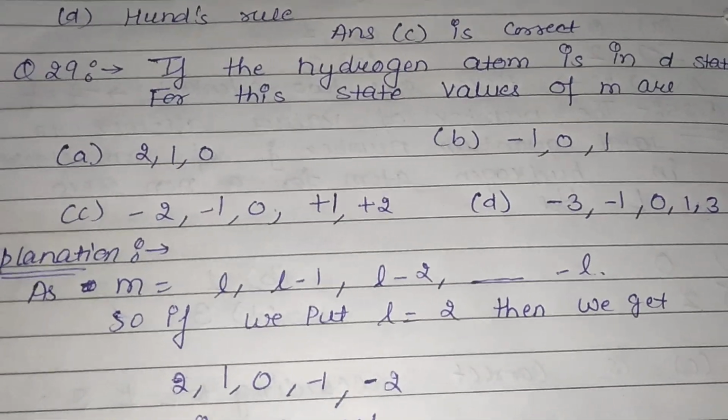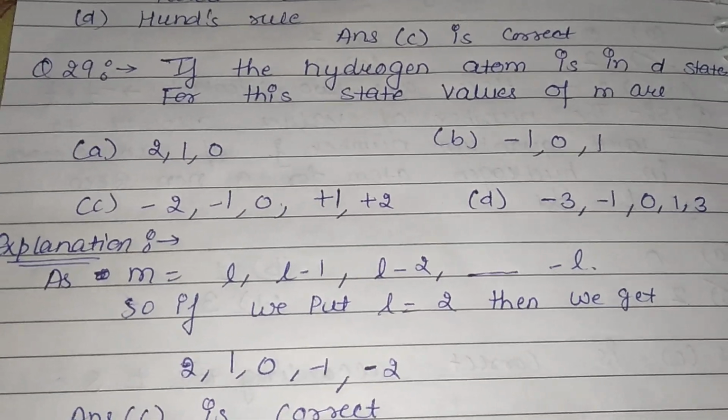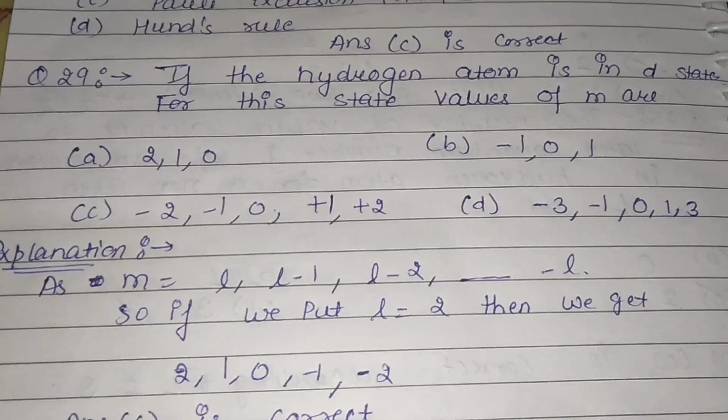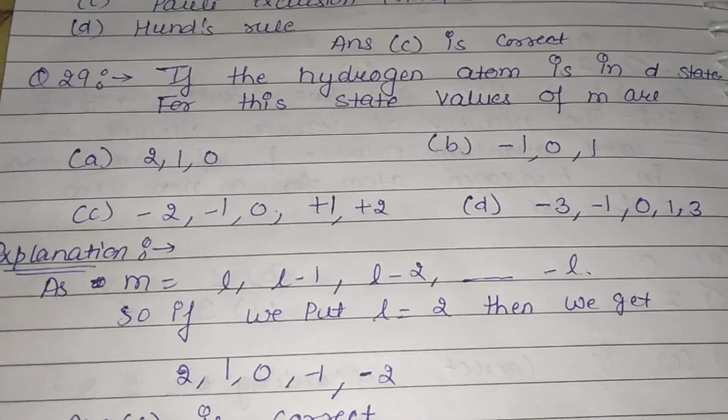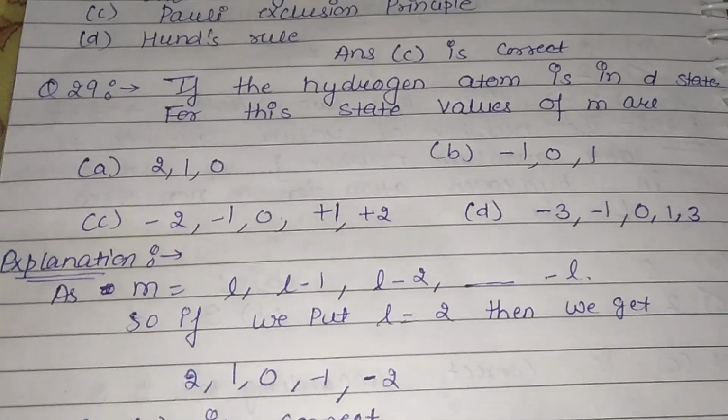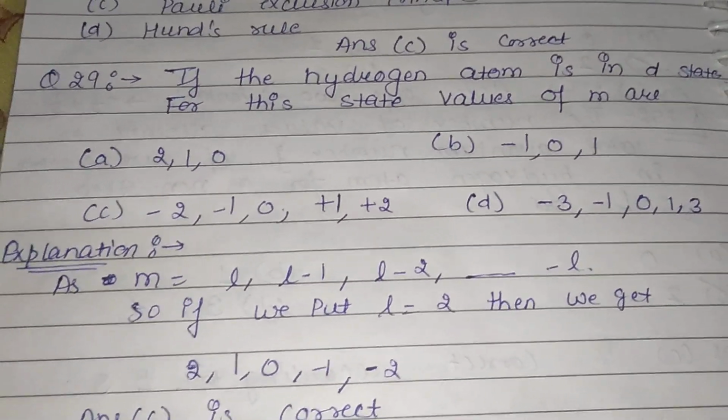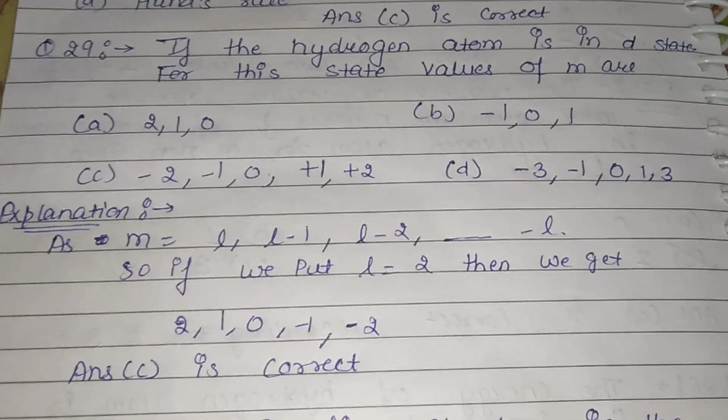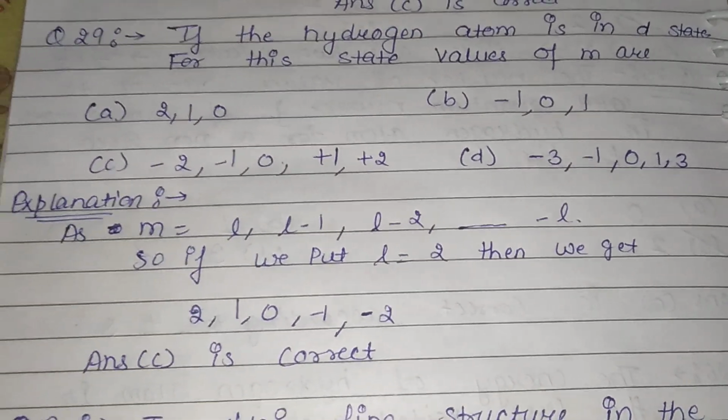Okay. Question 29 is, if hydrogen atom is in D state, for this the values of M are 2, 1, 0, minus 1, minus 2; or minus 2, minus 1, 0, plus 1, plus 2; or minus 3, minus 1, 0, 1, 3.